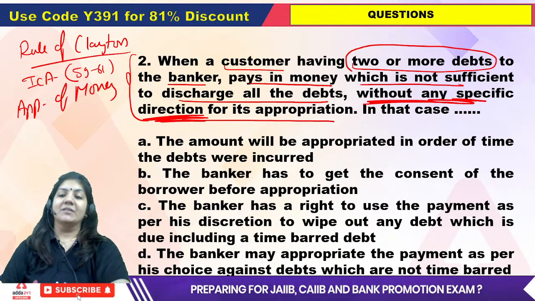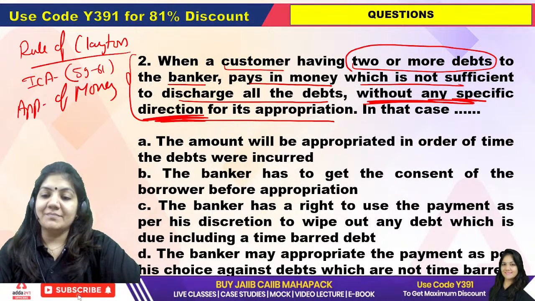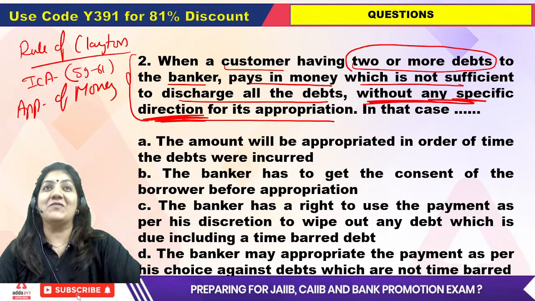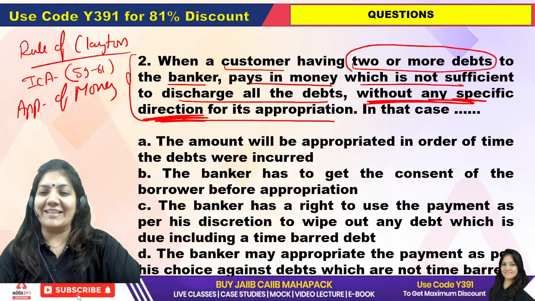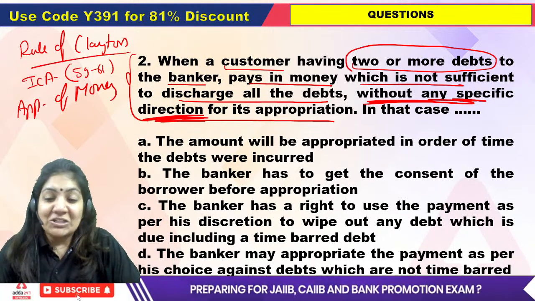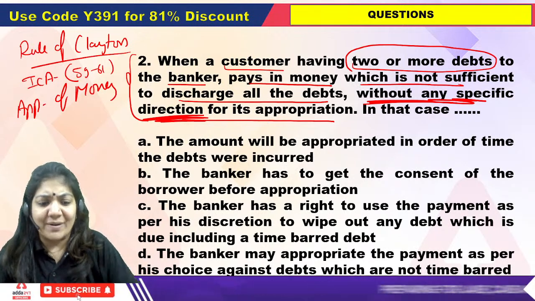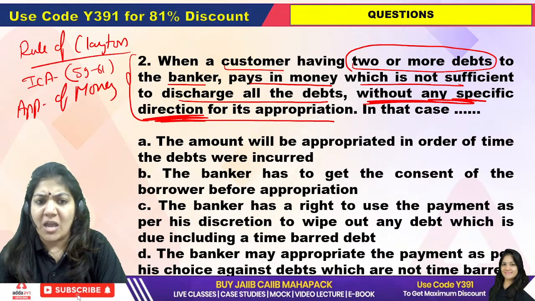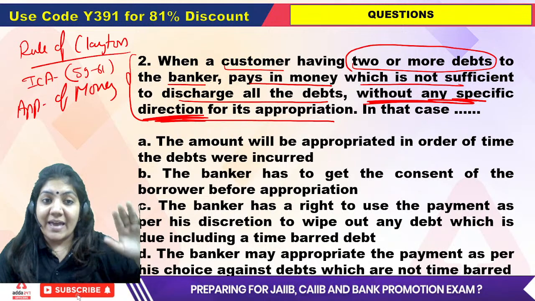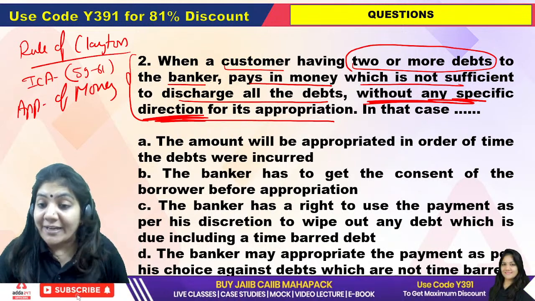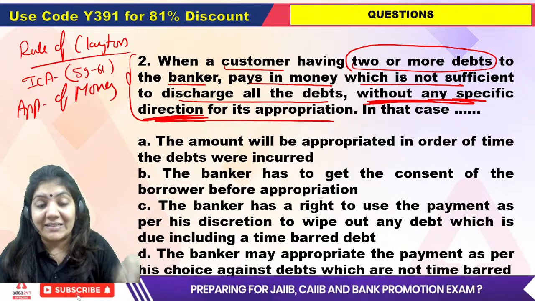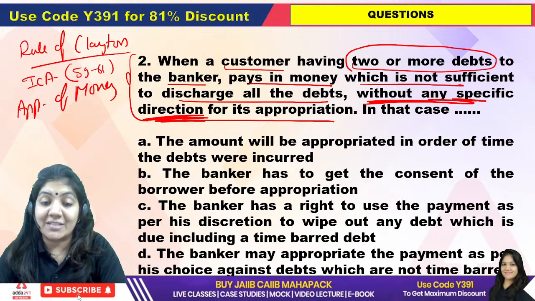Exactly, Dheeraj sir. FIFO. In my class, when I discussed FIFO, many candidates said, ma'am, FIFO means Fufaji. I think the 7:30 p.m. students say, FIFO ma'am, Fufaji. So class, what is the exact answer? Shubhangi ma'am, you are saying the first one, the amount will be appropriated in order of time the debts were incurred. Ma'am, see the words: without any specific direction. So what will be the exact answer? Just see the question and give me the answer.